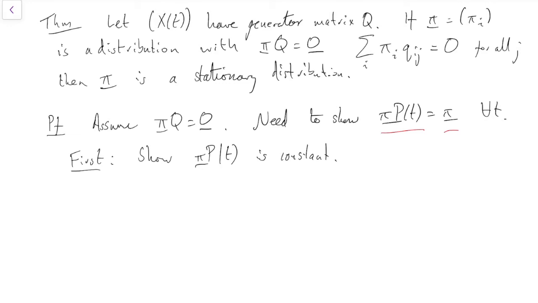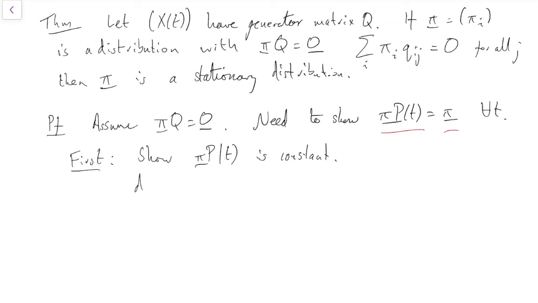Well, if we've got a function of t and we want to show it's in fact constant, a good way to do that is to show that its derivative is 0, right? If we want to show something is constant, we show that its derivative is 0, and then we know it's constant. So let's differentiate pi p of t and see if we can show the derivative is 0, and therefore that we know it's constant.